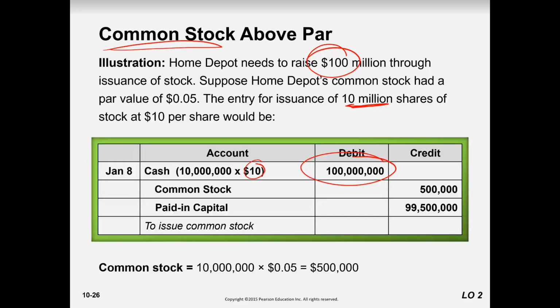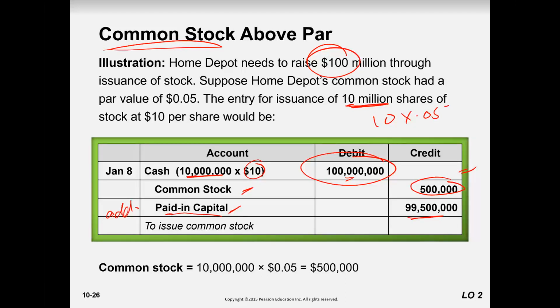But what is the value of common stock? 10 million multiplied by 0.05, which is 500,000. And on top of that, 99.5 million is your premium, or additional paid in capital.